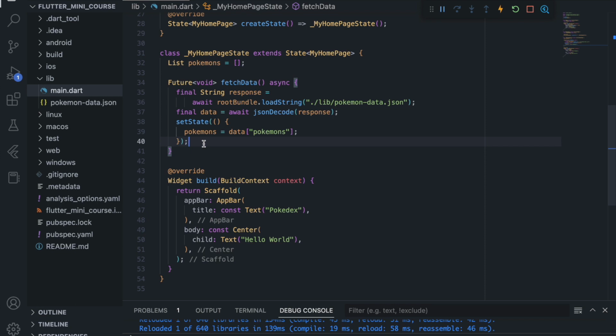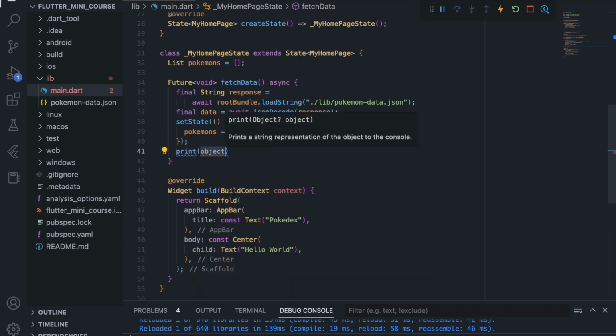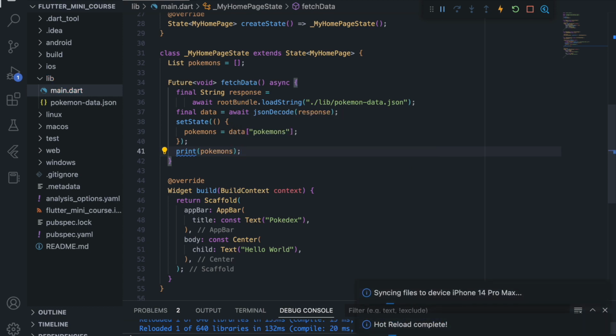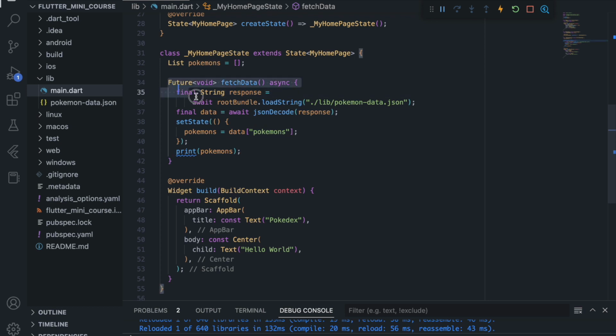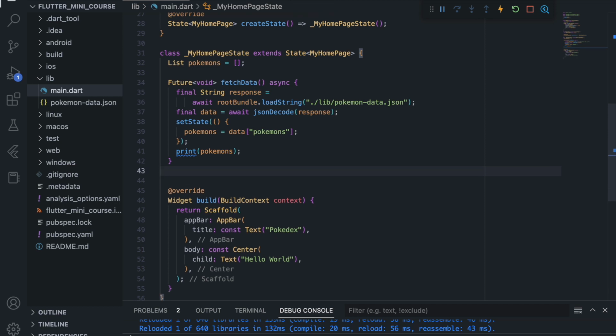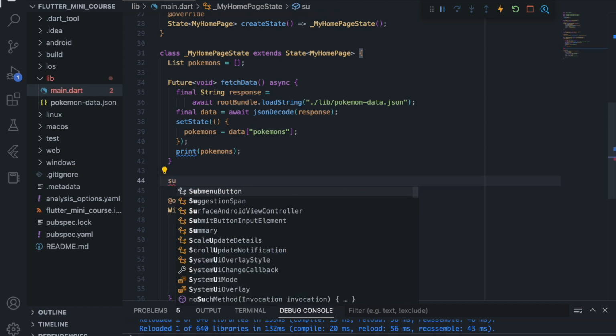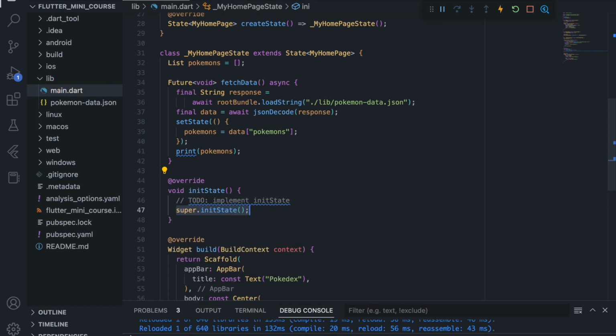And now after doing this, we will just print the Pokemons variable to check if it works. And now we haven't called this function, so we will need to call this fetch data function. So to call it, there is an init state function in Flutter. So init state. Now what is init state? Init state runs when you just start the app for the current scene.